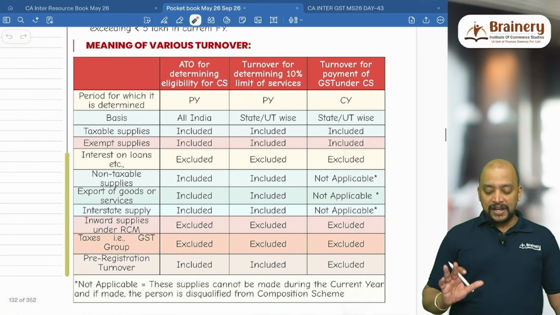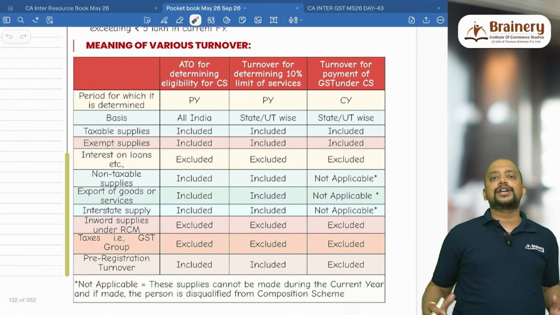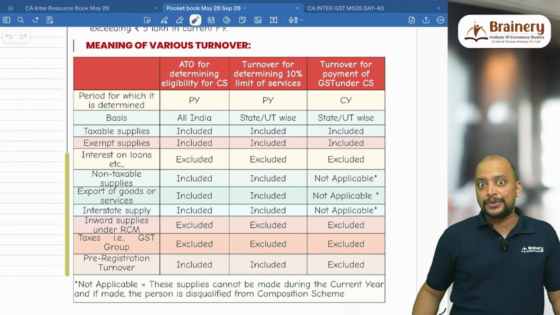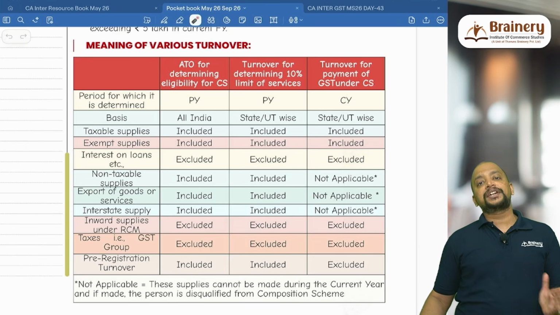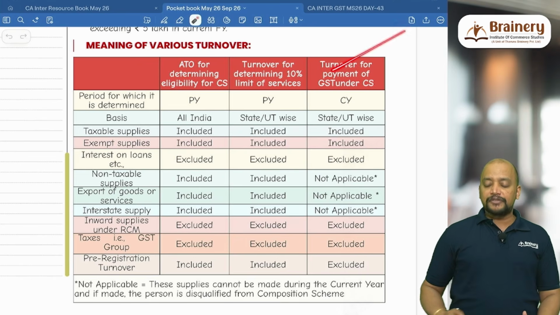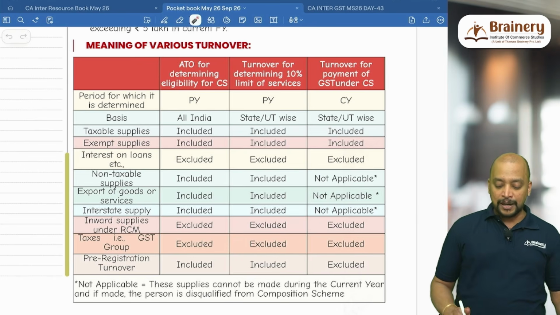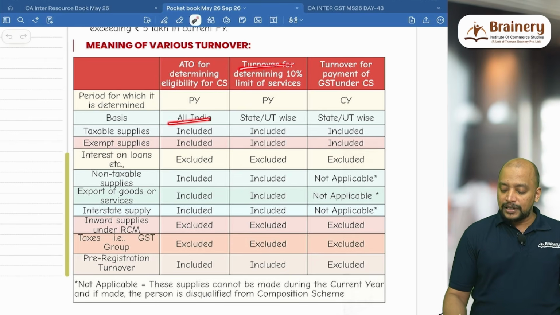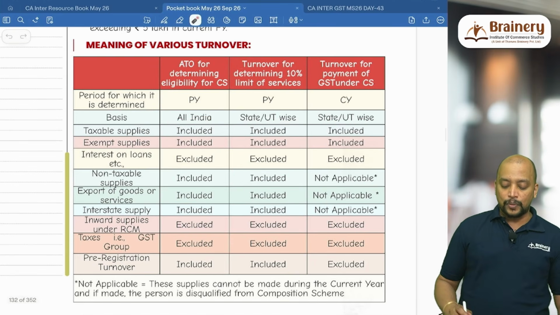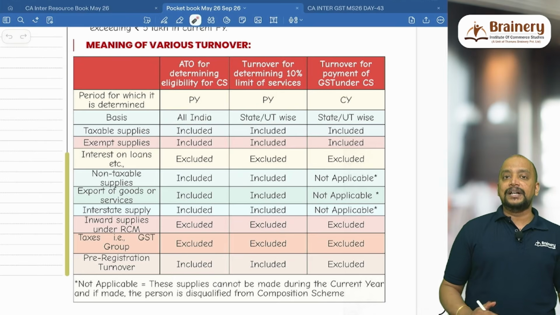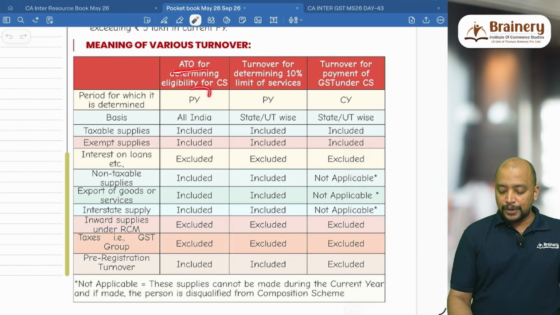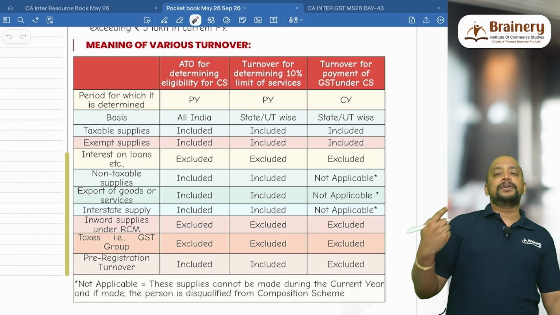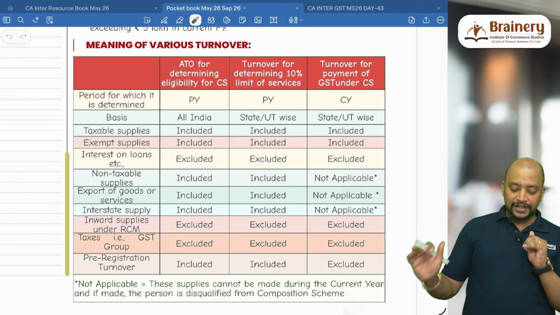And what is the meaning of the various turnovers? Because we have come across 3 turnovers. One is aggregate turnover for deciding the eligibility of opting for composition scheme, then turnover for computing the 10% limit of services, and turnover for payment of GST under composition scheme. Aggregate turnover will be computed on an all India basis, whereas the other 2 turnovers will be computed state-wise. What is the period for which it will be determined? Aggregate turnover will be computed for the previous year, and the 10% limit also for the previous year, whereas turnover for payment of GST under composition scheme we need to check for the current year.